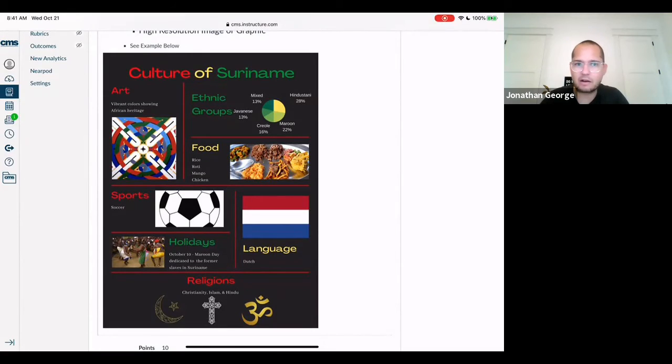You could change the background, because I'm seeing almost this identical poster where you just change the images and the words. Which ultimately is okay, and I think that shows that you understand culture, but I'd like to see a little bit more personality in your posters. Some have submitted posters where you used the template but left the title of the template up there, so maybe it says something that doesn't apply at all to the culture of Europe. So keep that in mind.